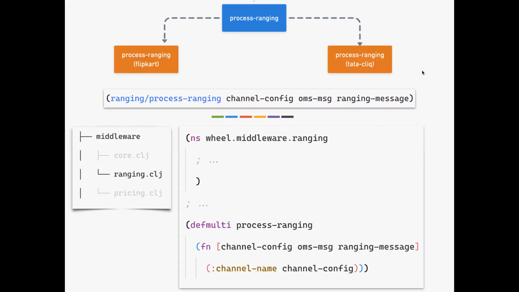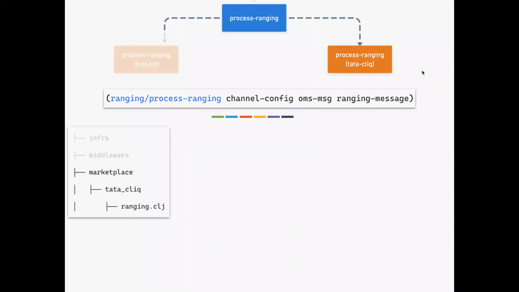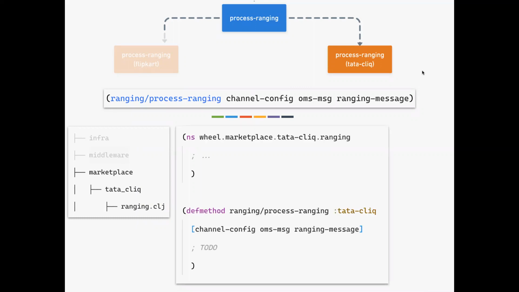So we are under ranging. I'm going to create a new multi-method, a polymorphic implementation saying that if someone calls you, look at the channel name and dispatch it to that guy. Now we need to have an implementation for Tata Click and an implementation for Flipkart. So all I'm going to do is create a new folder called marketplace. Under that, I'm going to create another new folder called Tata Click. There I'm going to do a ranging operation, which will have the Tata Click specific ranging implementation.